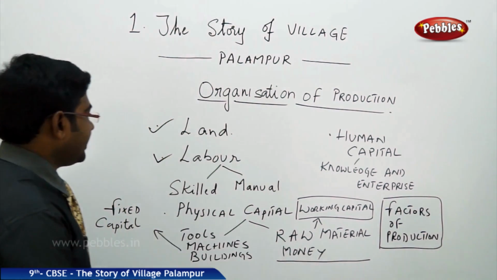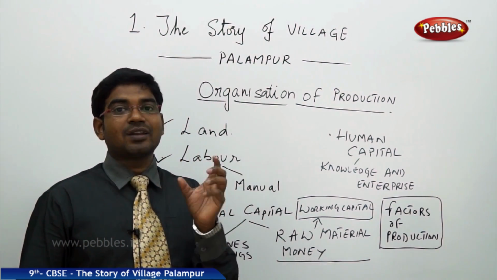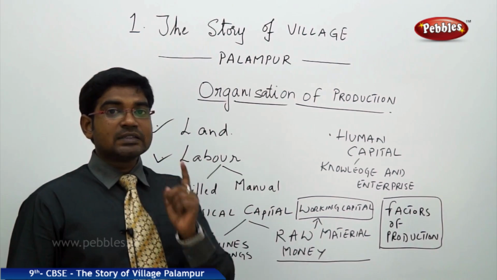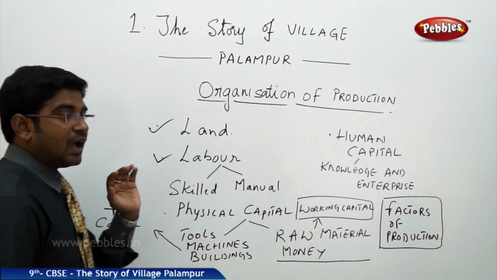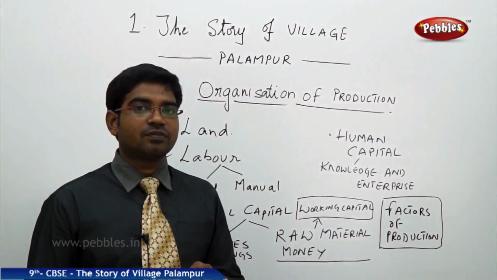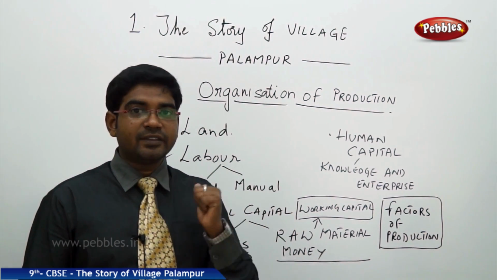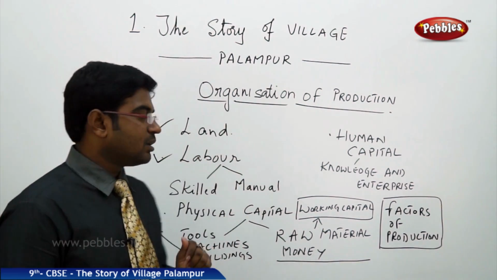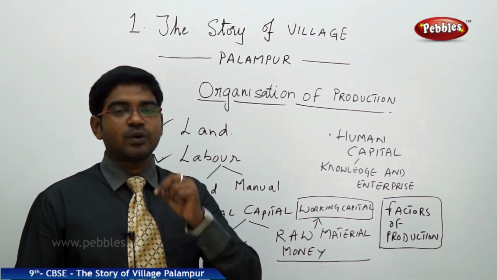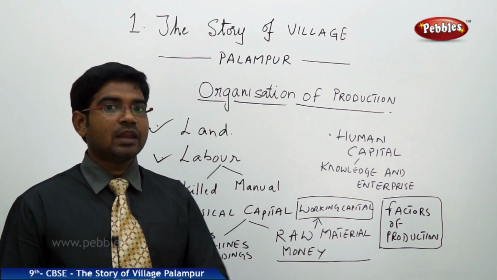In labor, we again have the people who are highly educated, who are trained for a particular task, who are specialized in doing that particular job. Those people are called skilled labor. And those who are not specialized, who do not have any technical background or training for a particular work, also do work and contribute to the factors of production. So we call them manual labor. So there are two types of labor: first is skilled labor, second is manual labor.